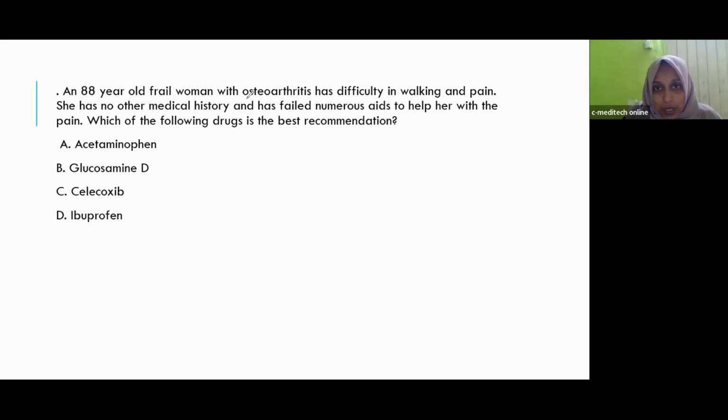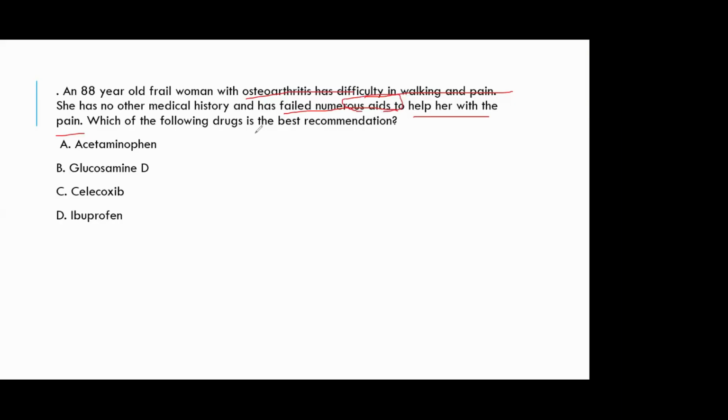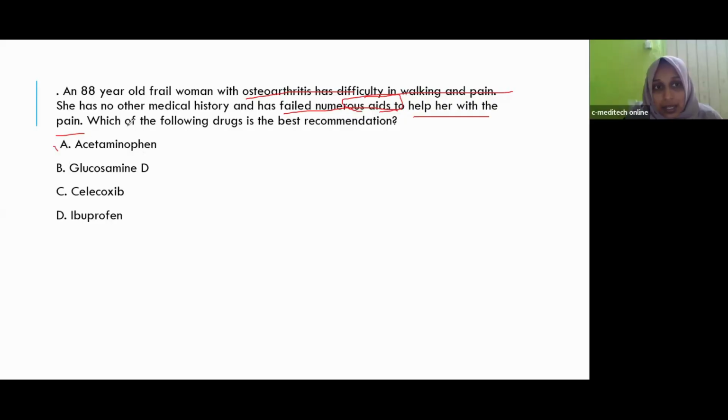So this patient has osteoarthritis, difficulty in walking and pain. She has no medical history. She has failed numerous aids. That means she did some initial methods like exercise and all, but there is no effect. That does not help her to overcome her pain. So in this step, which drug can we consider? The patient is not taking any medication till now. She is just starting her treatment. So yes, in this step we should consider acetaminophen.